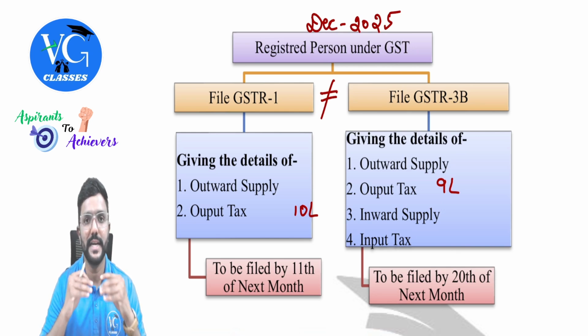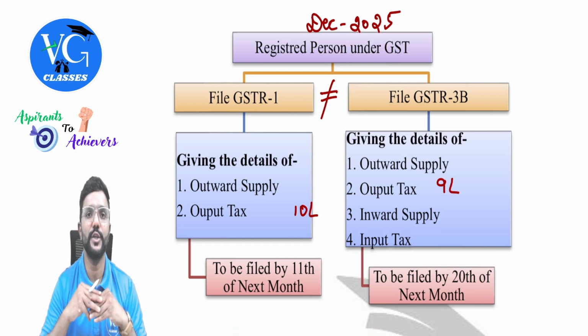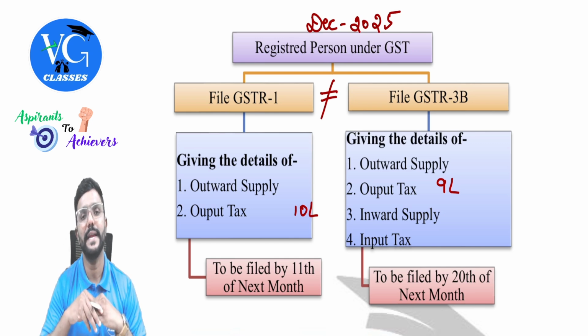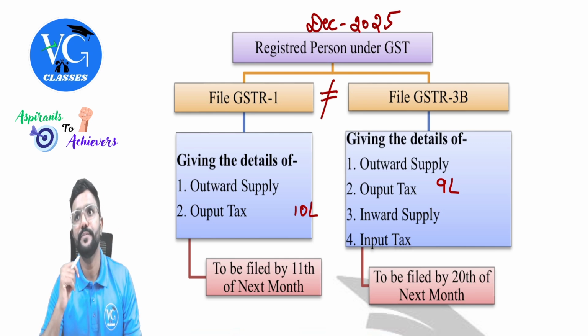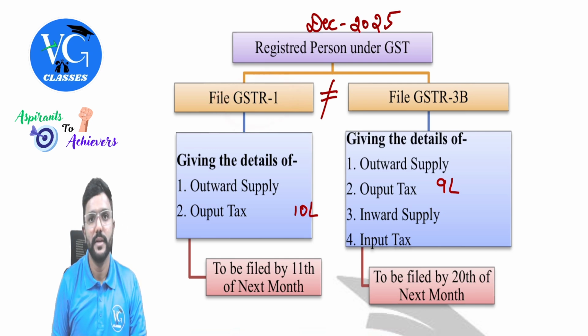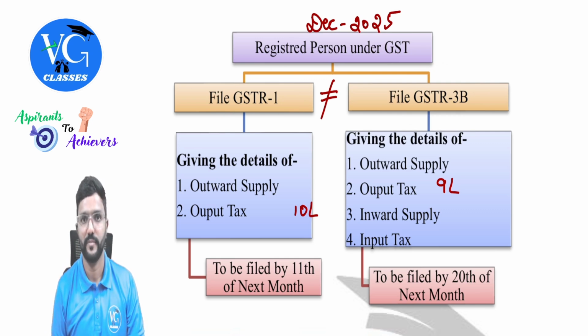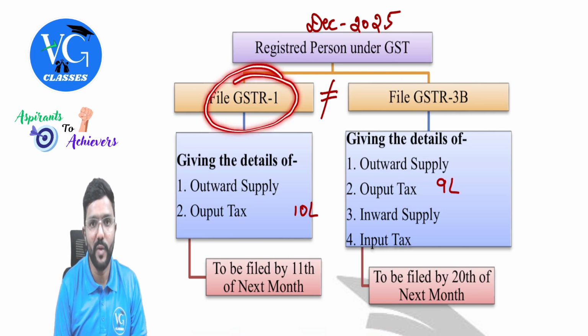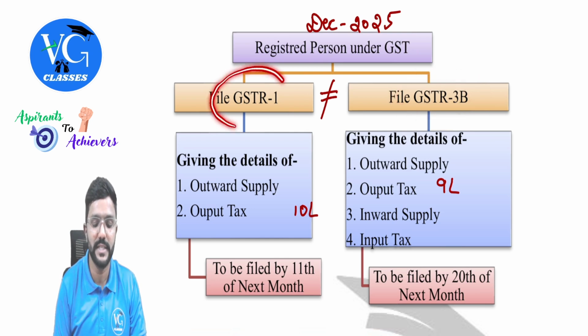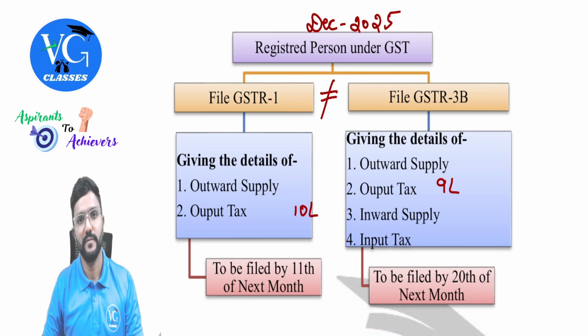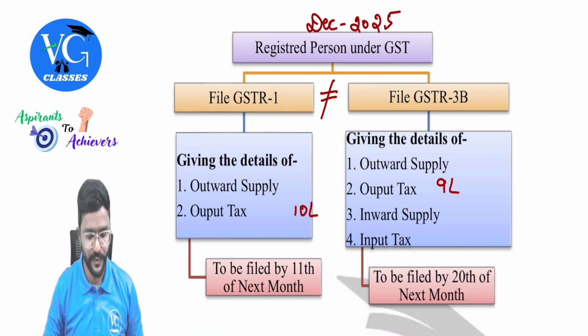So even in that case, can the proper officer take an action to cancel the registration of a registered person? Yes, guys. For the same month, if there is a mismatch between GSTR 1 and 3B, then it may give a right to the proper officer to cancel the registration. But actually, if there is any mistake in GSTR 1 and you have noticed it before filing GSTR 3B, you can amend it through GSTR 1A. I repeat, if there is any mistake in GSTR 1 and you have noticed it before filing 3B, you can amend the mistake through GSTR 1A. We will learn about that in the returns chapter, guys.